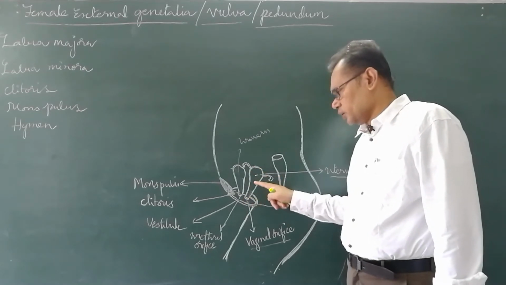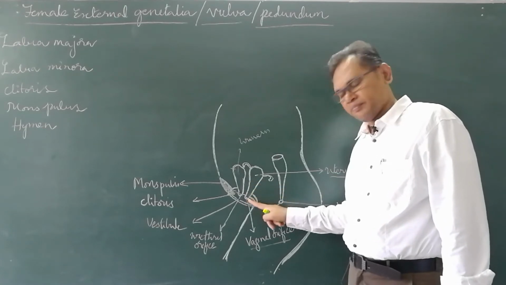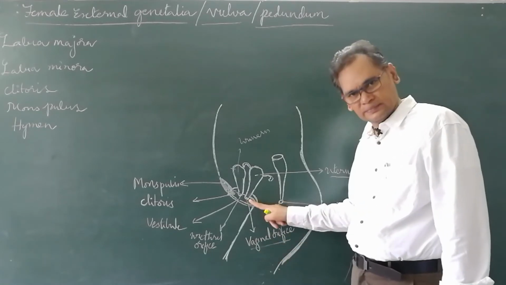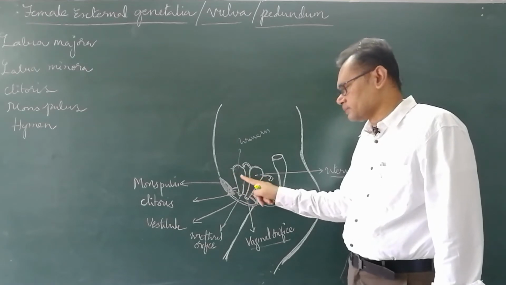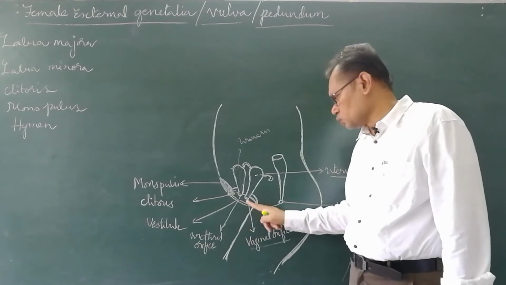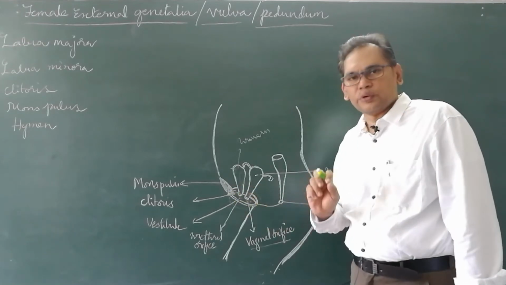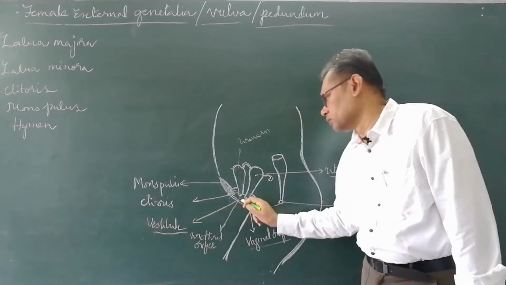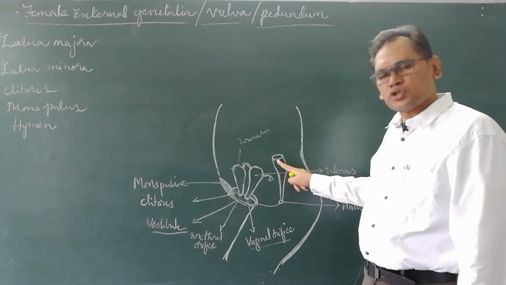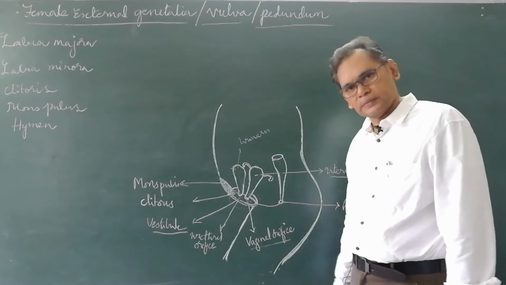The uterus opens into the cervix, and the cervix opens into the vagina. This vaginal opening is what we call the vaginal orifice. The urinary bladder separately opens through the urethral orifice. These two openings are in the structure called the vestibule. And this is the digestive system, where the rectum finally opens through the anus, nearby the vestibule.